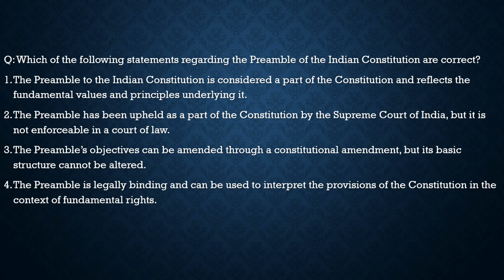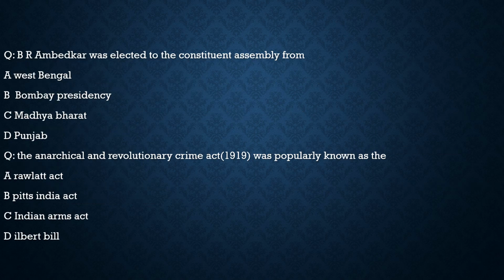With this, let's move to the last part of today's discussion, which is the previous year's questions. Let's try to solve. Here the first question is: B.R. Ambedkar was elected to the Constituent Assembly from... he was from the Bombay Presidency, but he was not elected from it. He was elected from West Bengal. So with respect to this question, the correct statement is option A.